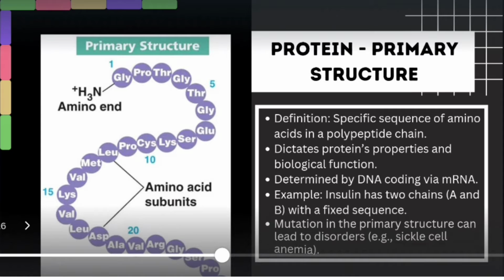So what is the primary structure of protein? It is a specific sequence of amino acids in a polypeptide chain, and that dictates the protein's properties and biological functions. It is determined by the DNA coding via mRNA. An example is insulin, which has two chains, A and B, present in a fixed sequence. Any change or mutation in the primary structure can lead to disorders.